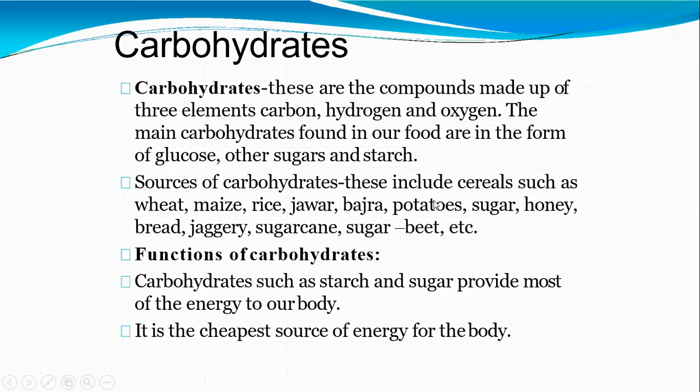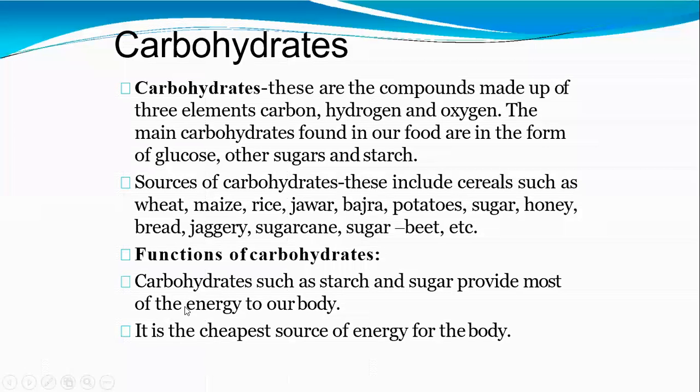The sources of carbohydrates are most of the cereals: wheat, maize, rice, jowar, bajra, potato, sugar, honey, bread, jaggery, sugar cane, and beetroot, which gives beet sugar. These are all sources of carbohydrates. The sweet materials are all carbohydrates, right?